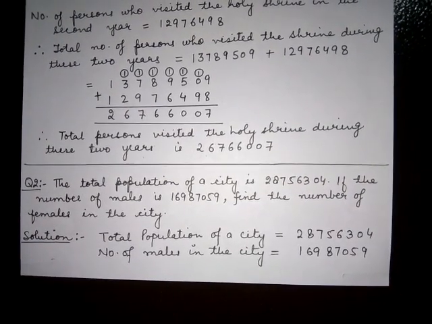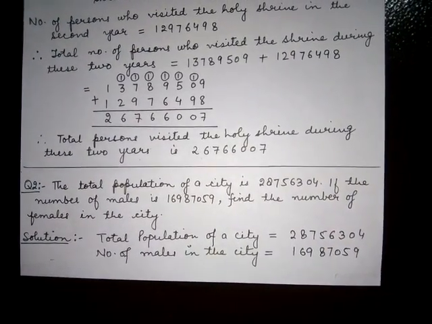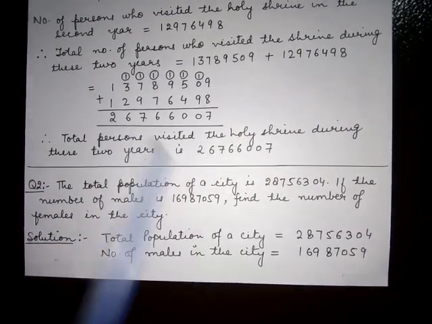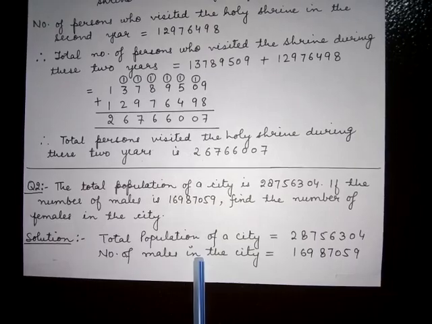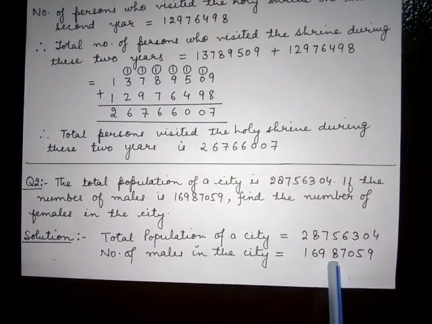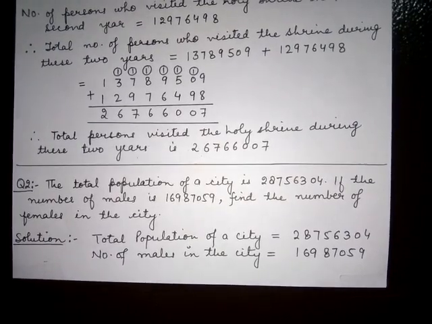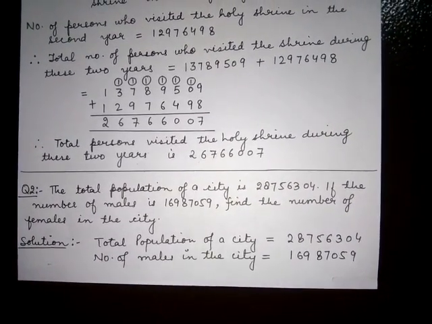So, we have the solution. We have the total population of a city. And in that city, we have the number of males. How many males are there? So, we have this number. That number of males in the city is equals 169,87059. Now in this question we have to find out the number of females in the city.